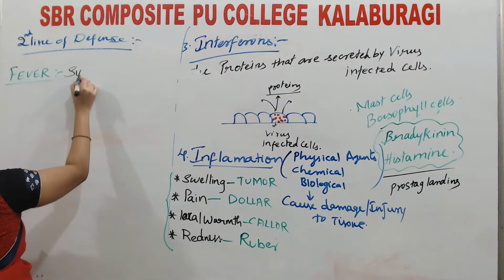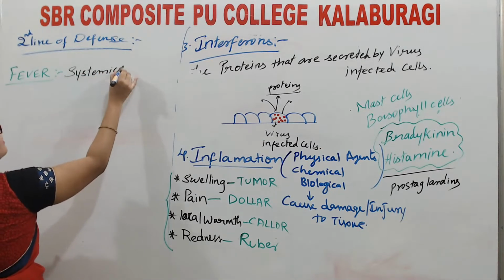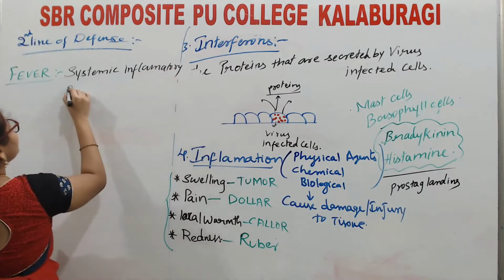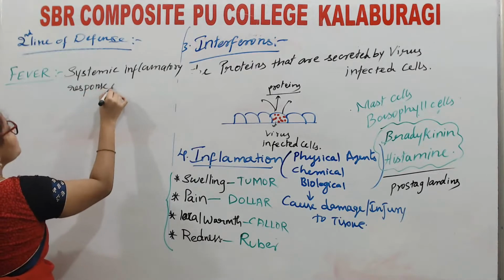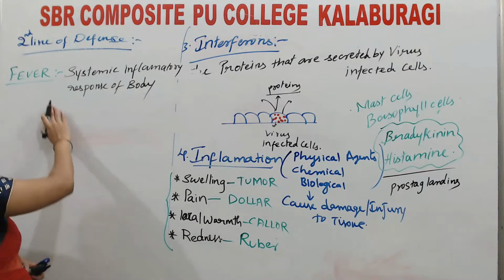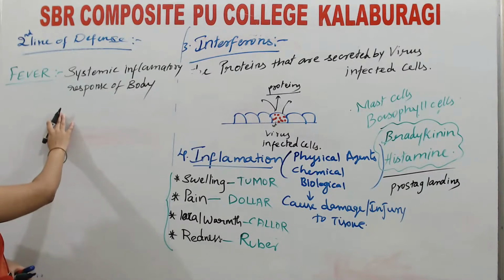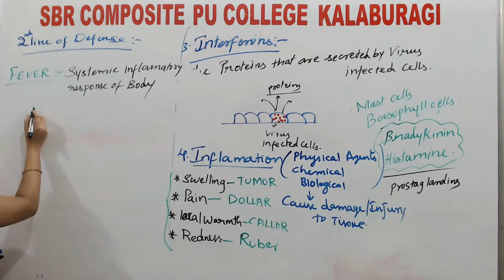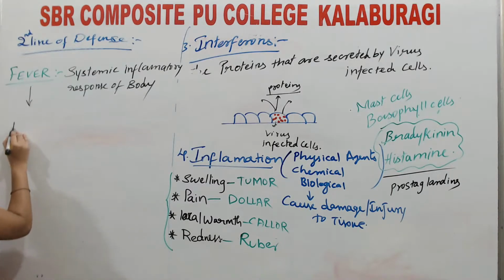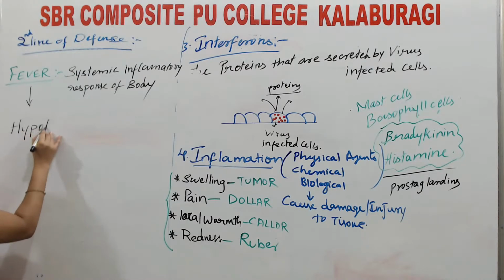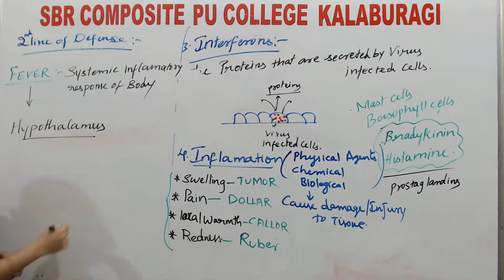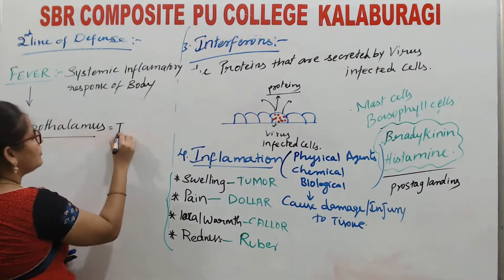See here, the systemic inflammatory response of the body is known as fever. Okay. How does fever occur? If we see the hypothalamus, the hypothalamus is the thermostat of our body.